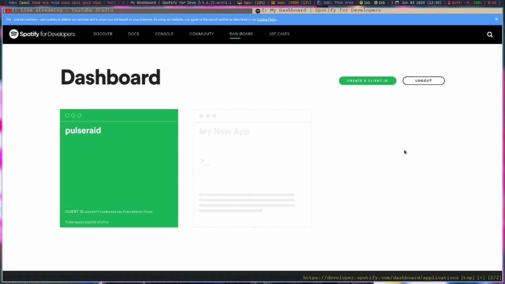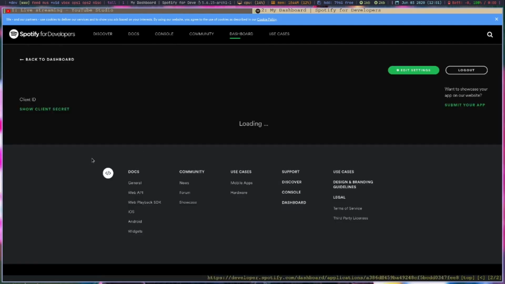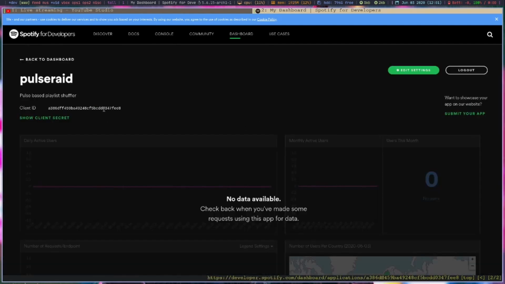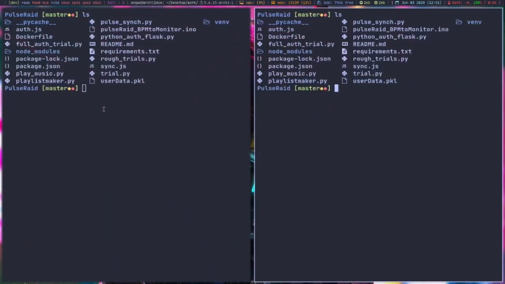Now for our thing to work, we are using the Spotify API, so we need to create a new app in our developer dashboard in Spotify. I have already created a Pulse Rate app. Now if we open it, we'll be greeted with a client ID and client secret, both of which are required for us to run our application. Now let us see how we can run our application.